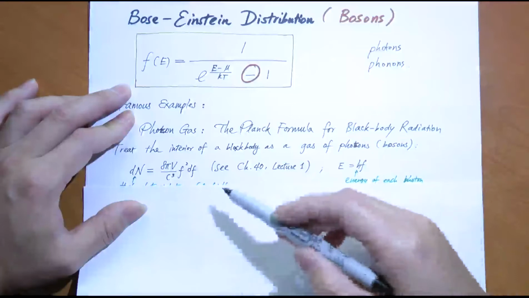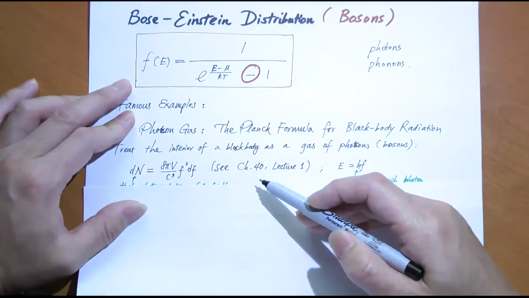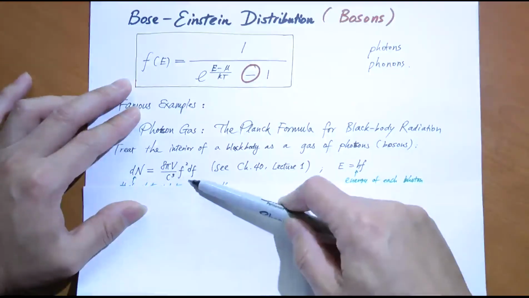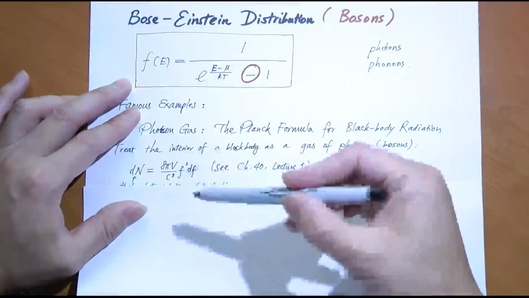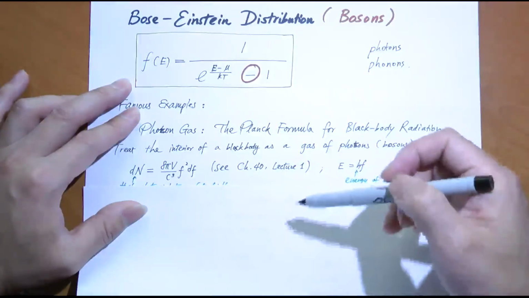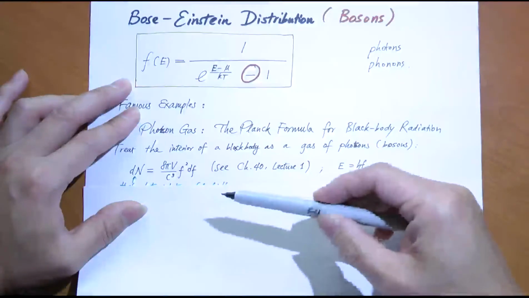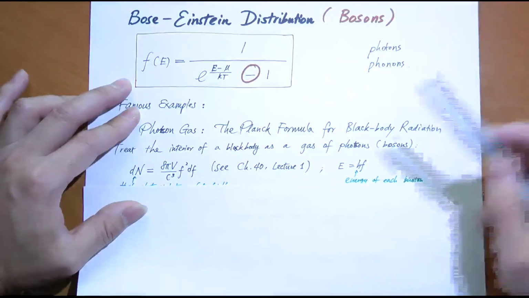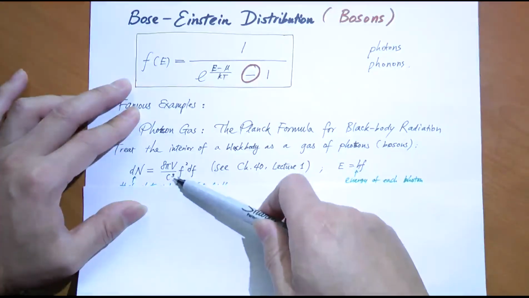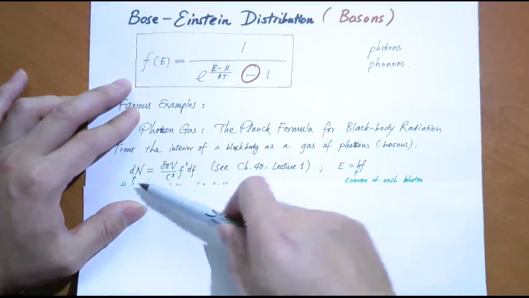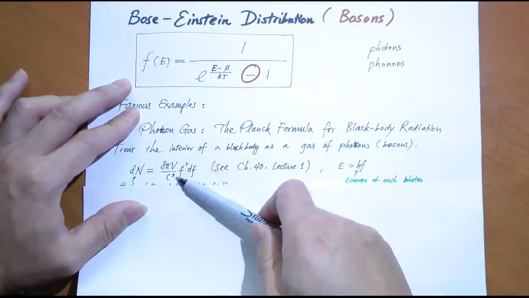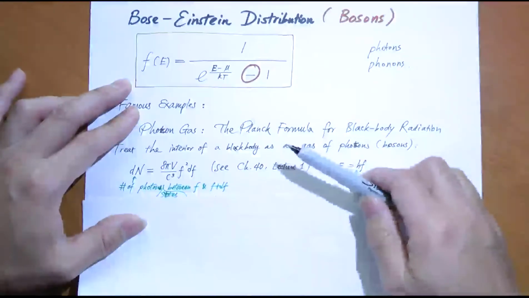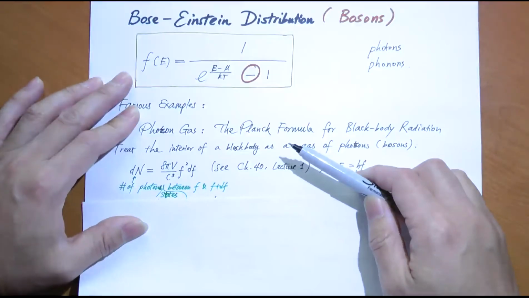And between the frequency of f and f plus df, first of all, how many photon states are there available? This is what we got before, using the idea of standing waves. So we just count how many possible standing waves there are. Each standing wave represents a photon mode, so it's a possible state. So this is what we got before. That was chapter 40. If you review chapter 40, you got this: dN equals 8 pi V over c cubed, f squared df. That, again, is the number of photon states available.